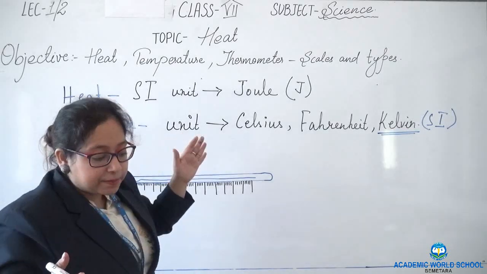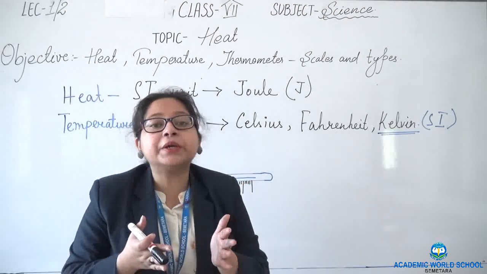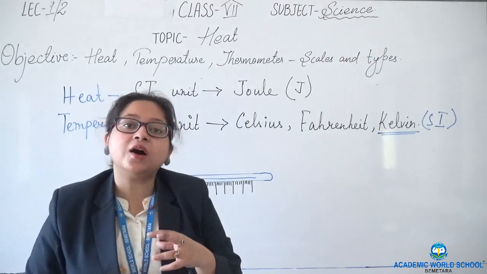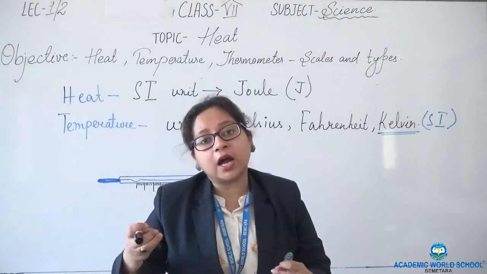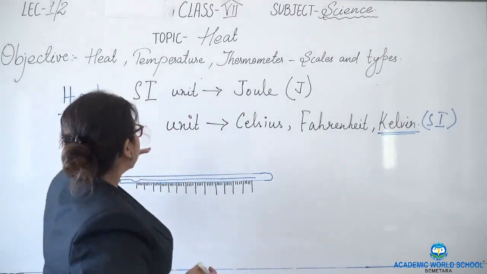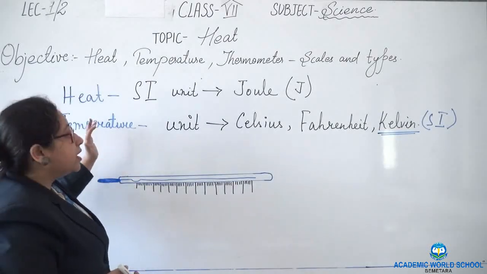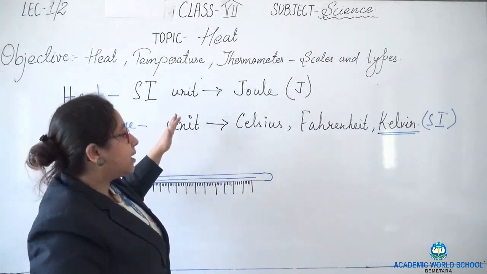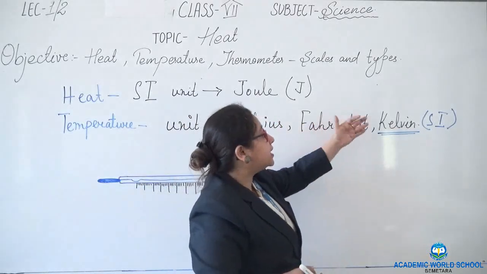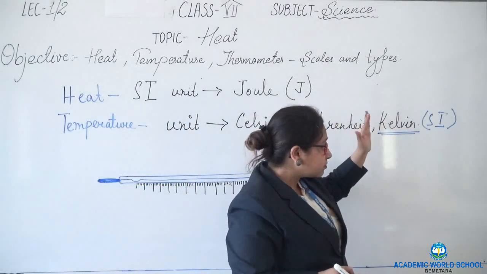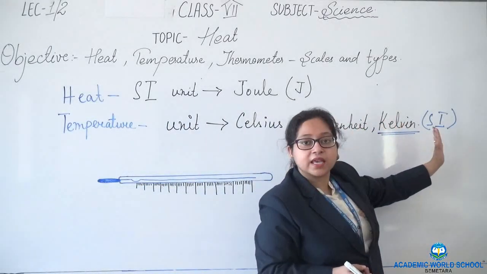Temperature means degree of hotness or coldness. How much hot a body is or how much cold a body is. When we measure temperature, the units that we use are Celsius, Fahrenheit and Kelvin, of which Kelvin is the SI unit.